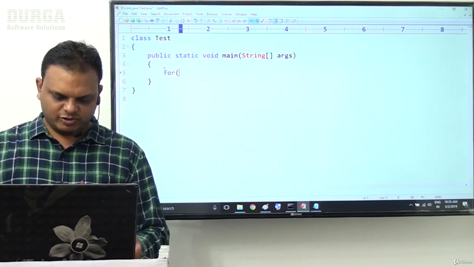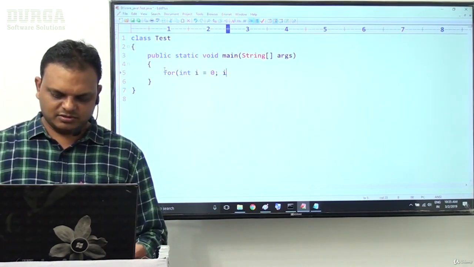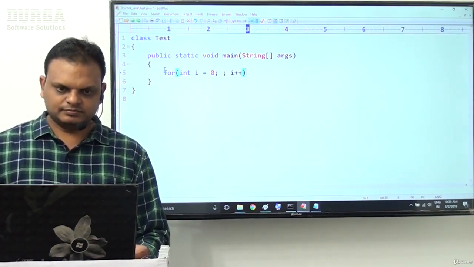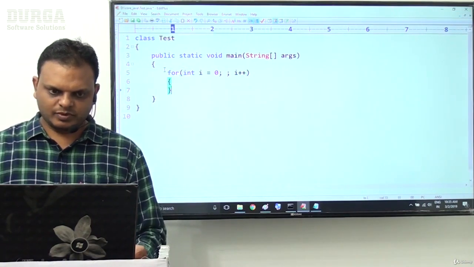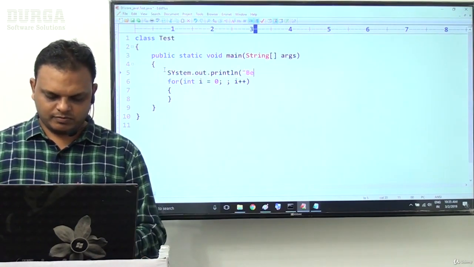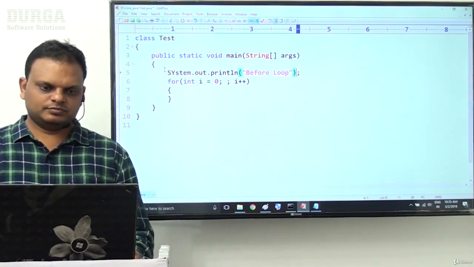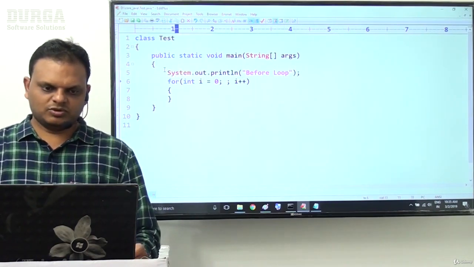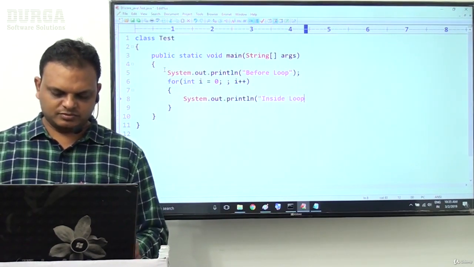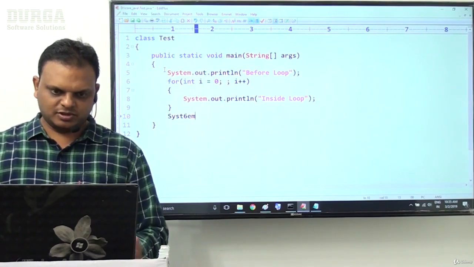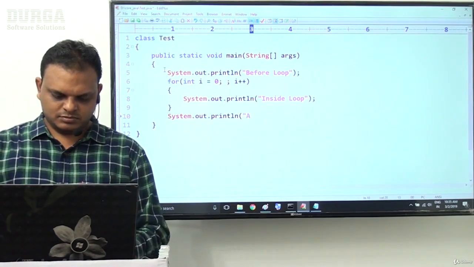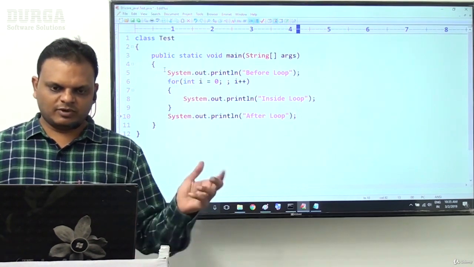Right sir, for the for loop here I want to take int i = 0; it's okay, fine; nothing I provided here; i++. Next one, System.out.println of "before loop". Then System.out.println of "inside loop". Next one, System.out.println of "after loop". Then what is the status of this program?